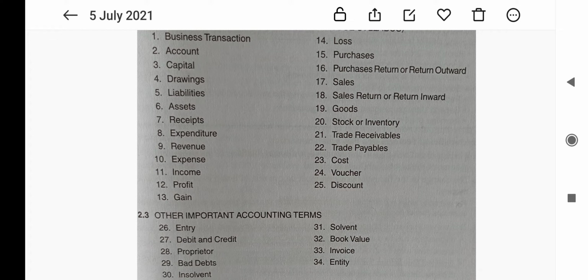But the credit, the right hand side of an account, is known as credit. If an account is to be credited, then the entry is posted on the credit side.